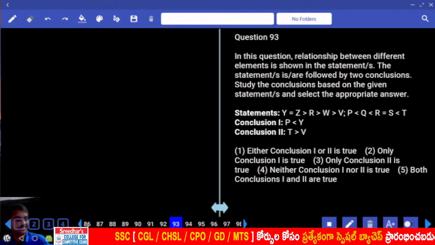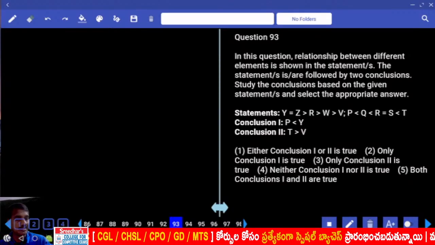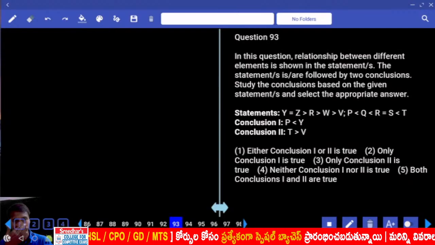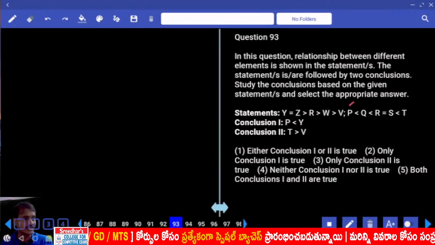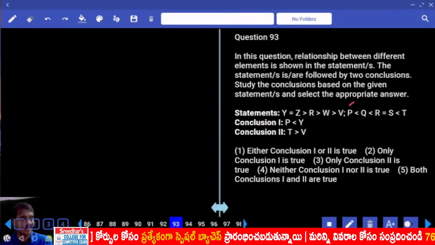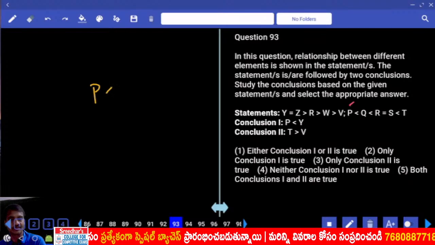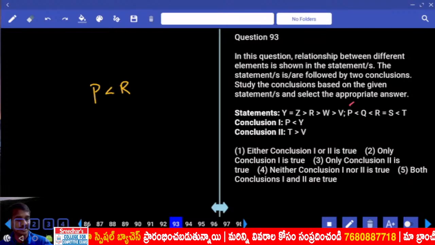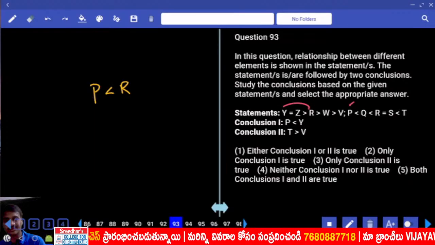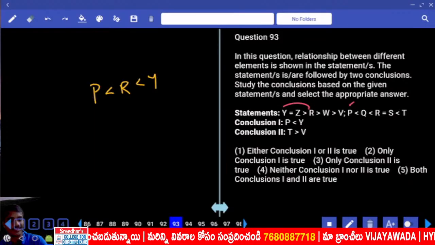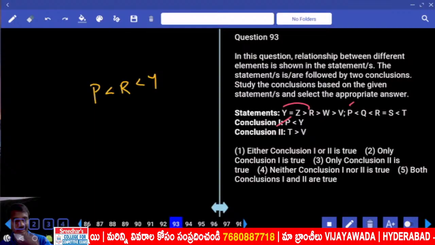Then 93, now P and Y. What is the relation we have between P and Y? P is here, Y is here. Which letter is common? R is common. P lesser than R, and Y greater than R. So P lesser than Y, definitely true.